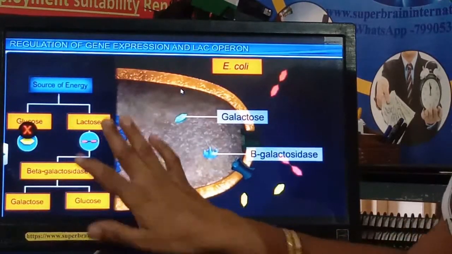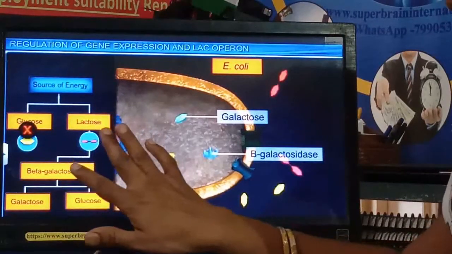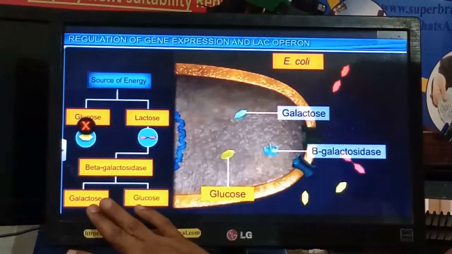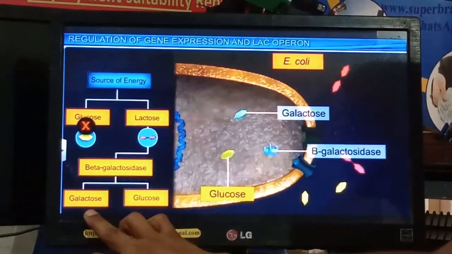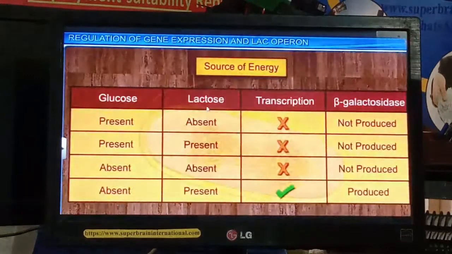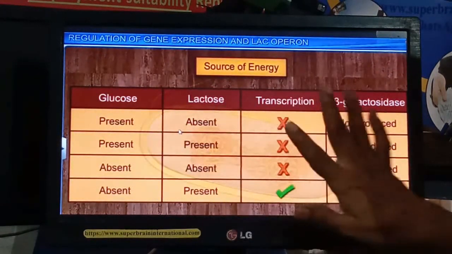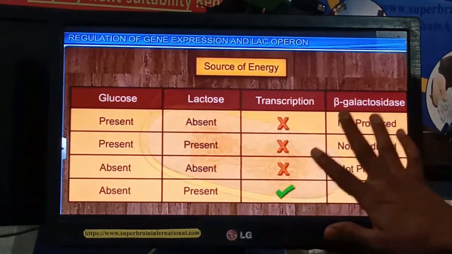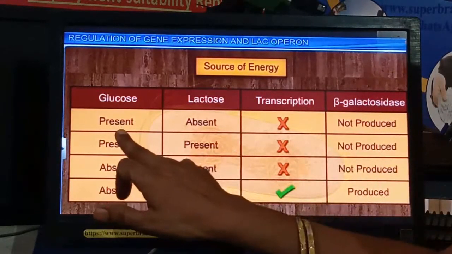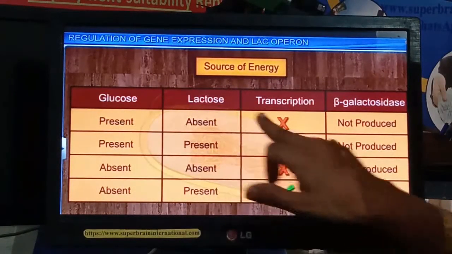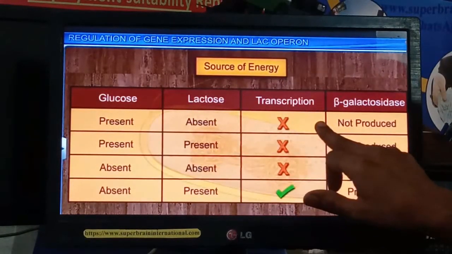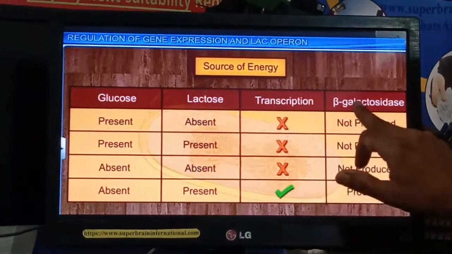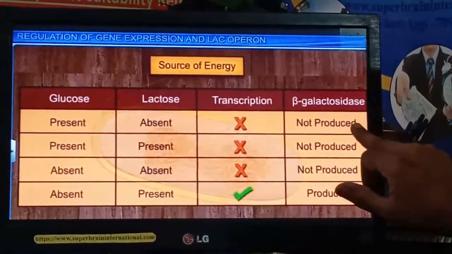Only in the presence of lactose will beta galactosidase be secreted and digest lactose into galactose and glucose. Whenever glucose is present and lactose is absent, transcription of the gene will not take place, which means the gene will not express and the beta galactosidase enzyme will not be produced.